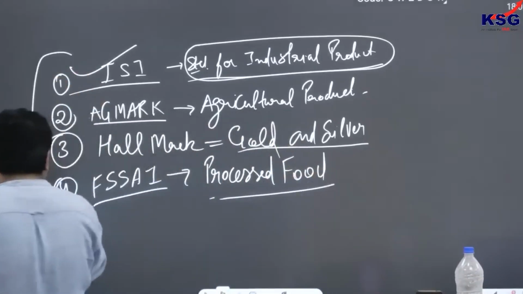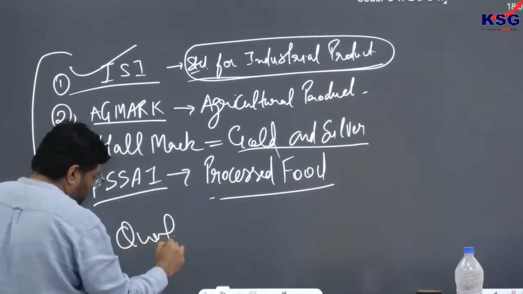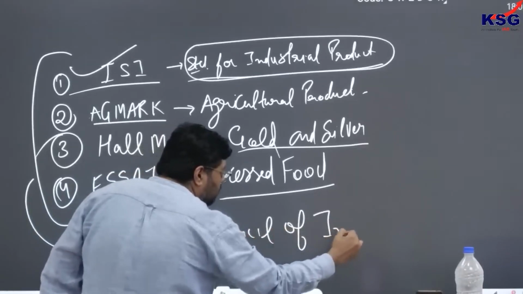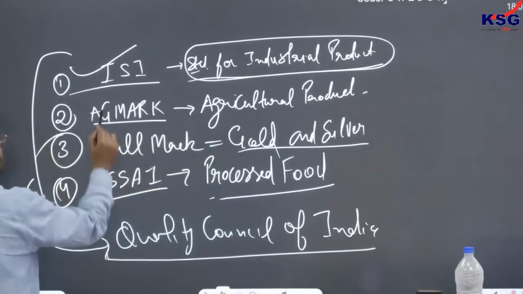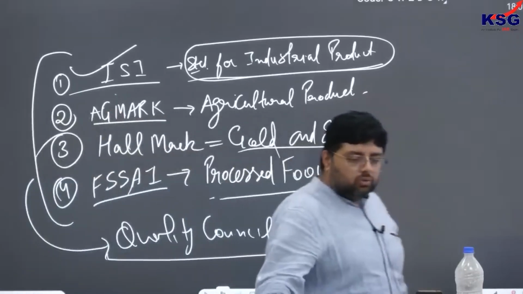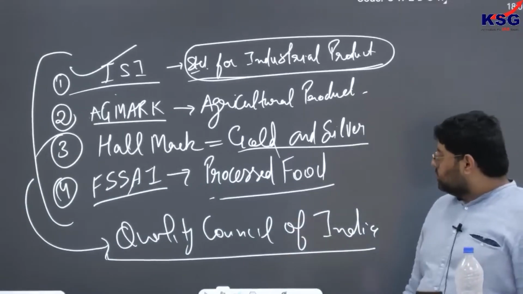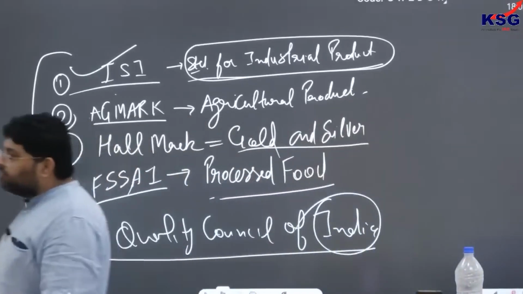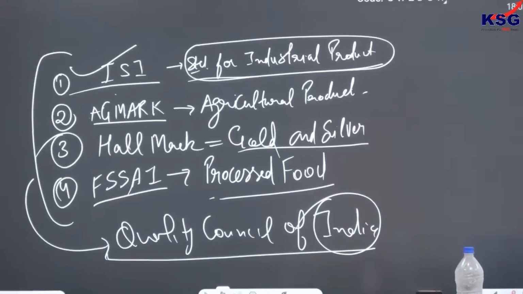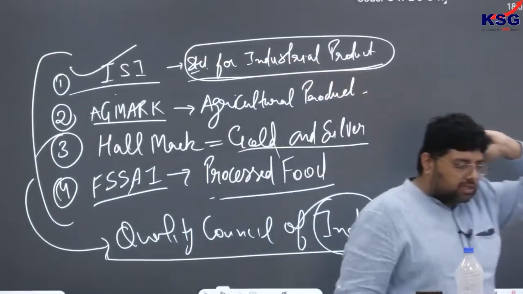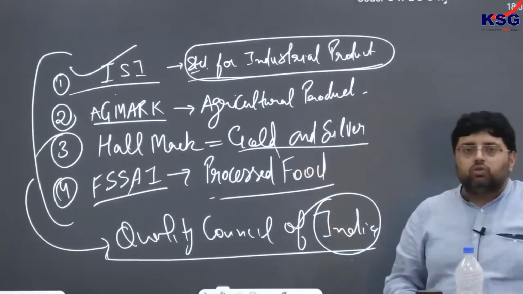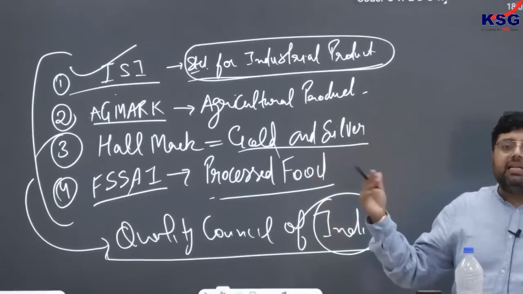And the Quality Council of India, on which UPSC has asked once: the role of the Quality Council of India is to define the standards, or overlook all these bodies. Basically they are managing or controlling all these bodies that exist for specific purposes. They define further guidelines for these bodies.